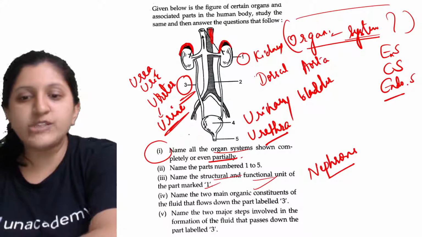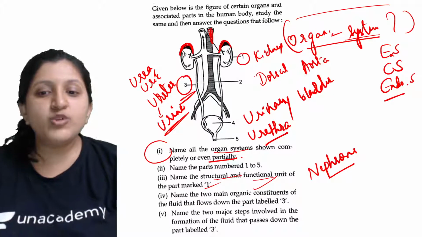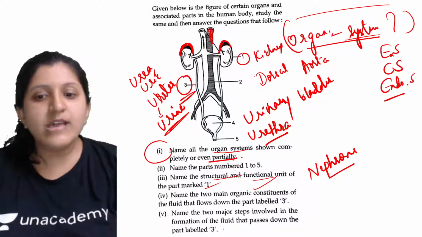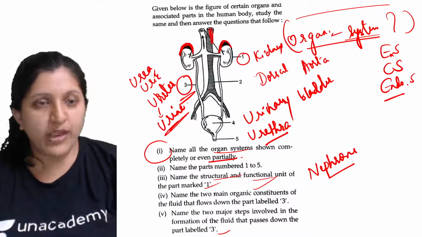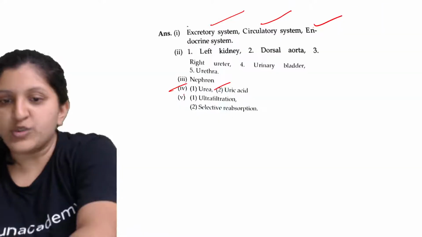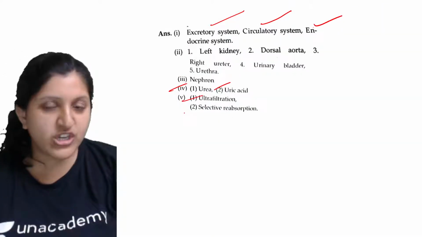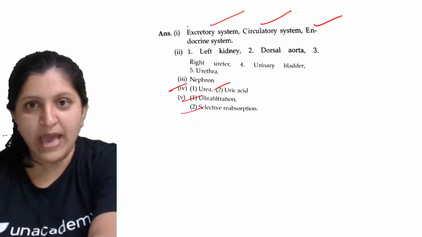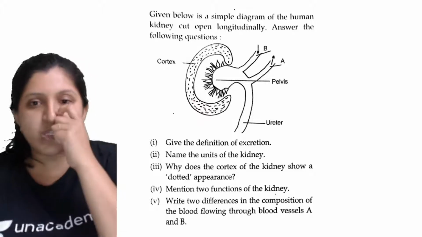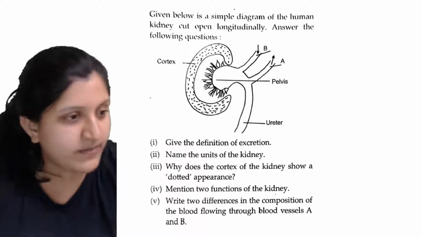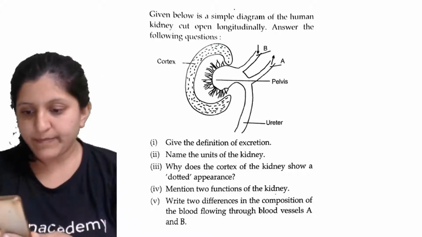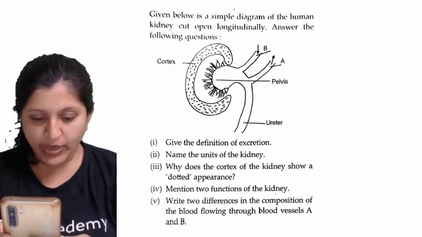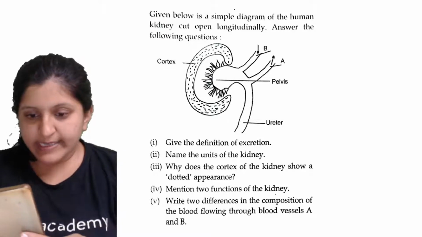Okay, so the next question says name the two major steps involved in the formation of fluid that passes down the part labeled 3, the ureter. So what is the process which is occurring? Ultrafiltration has already occurred. Selective reabsorption has also occurred. Okay, so let's go to the next question. Any doubt in the previous one? Okay, so let's get to the next question.